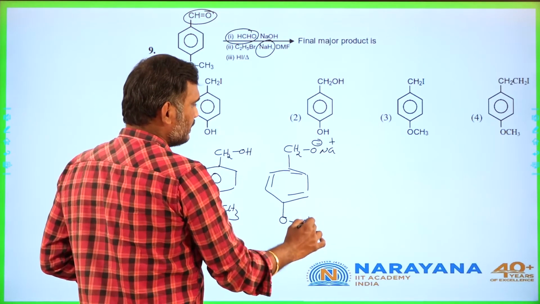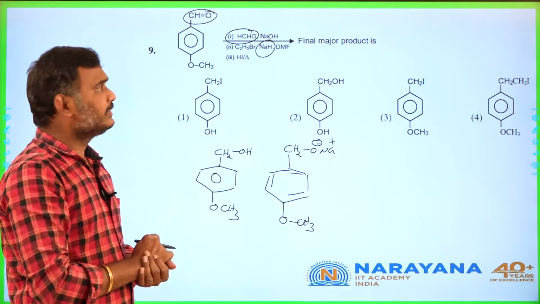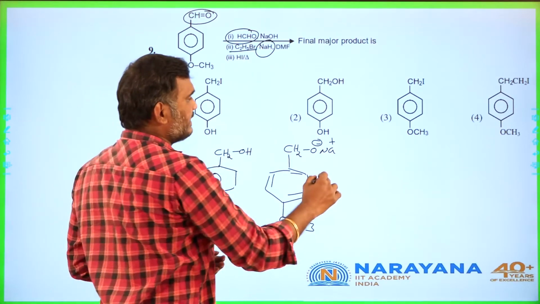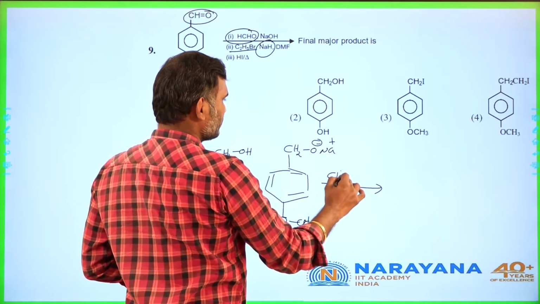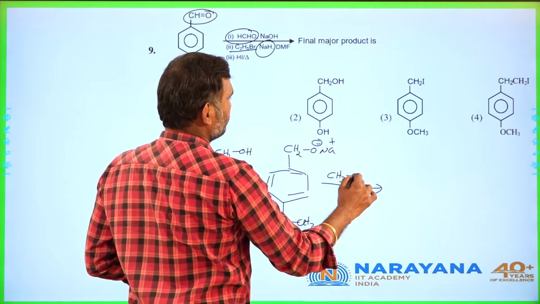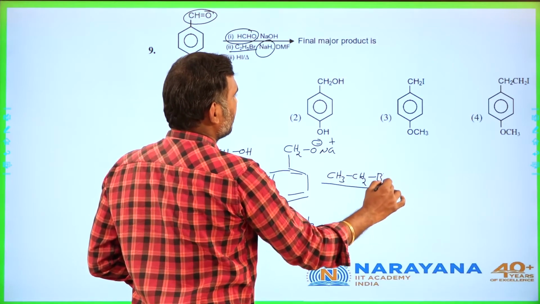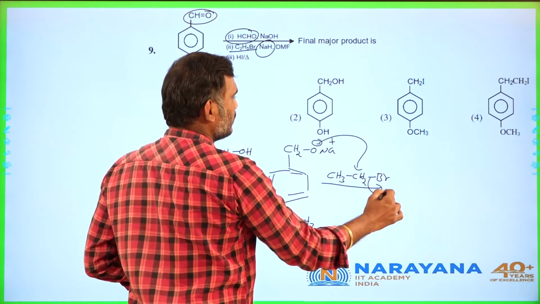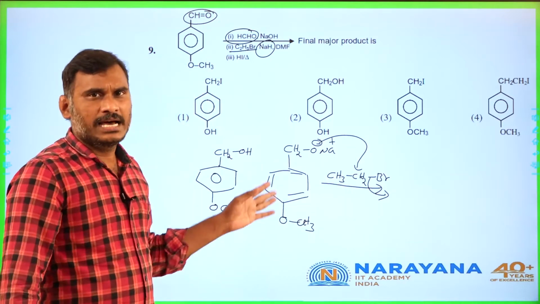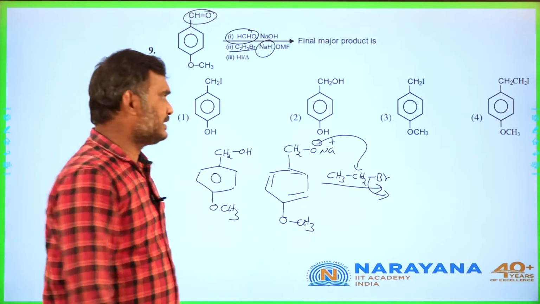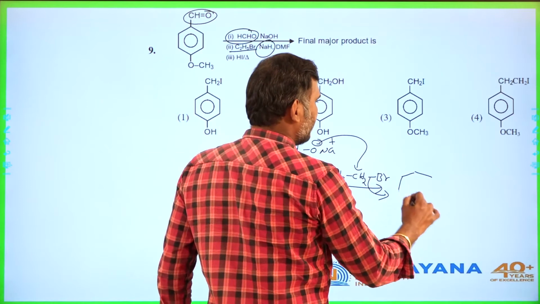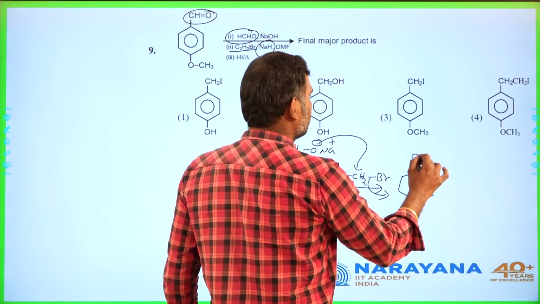Then ethyl bromide is given, which undergoes substitution, the Williamson synthesis. Then we get the ether.